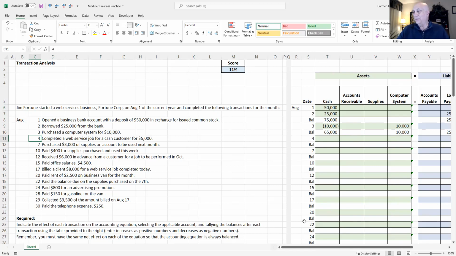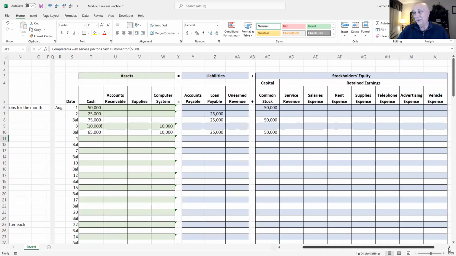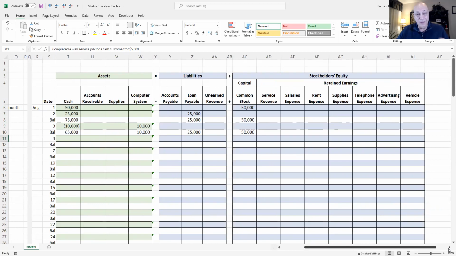Okay. So let's go over here to the equation and see what we're going to do with this $5,000. First of all, you get $5,000. When he received $5,000, what is that? It's cash, right? Cash coming in. So our left side of the equation just increased by 5,000.